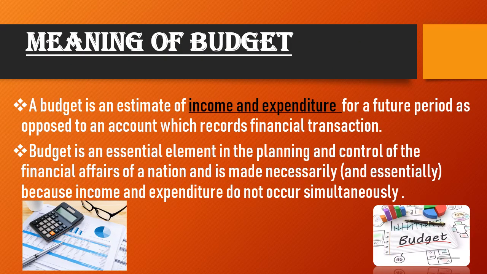Let's start the video with the meaning of budget. So a budget is an estimate. Estimate means prediction. Prediction of income and expenditure for a future period, as opposed to an account which records financial transactions. So basically budget is nothing but the estimation. It means prediction of income and expenditure for the future period. So basically it is the general meaning of budget.